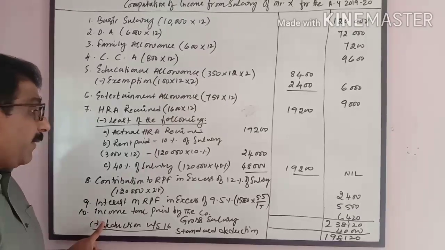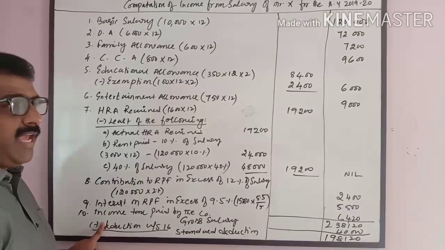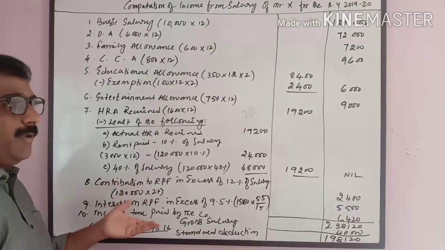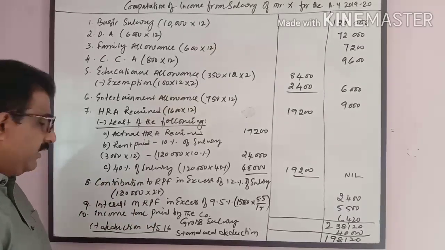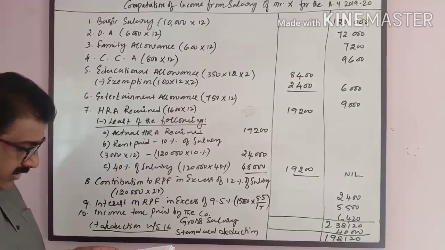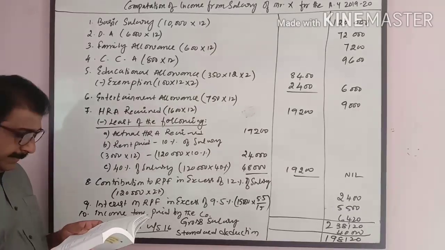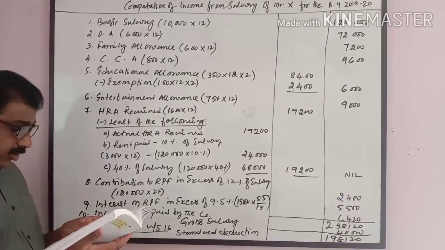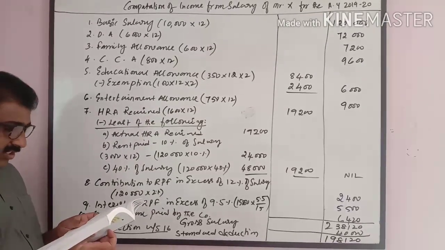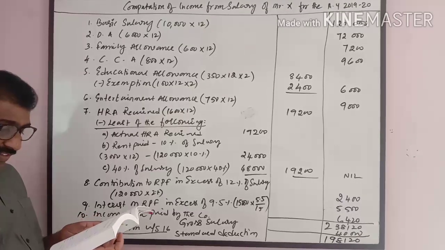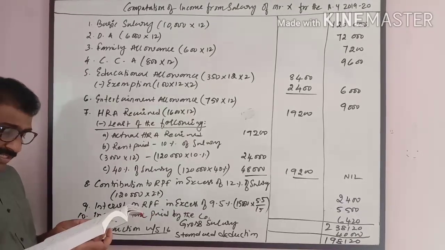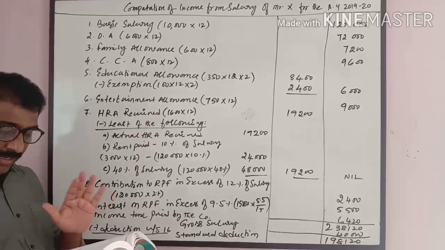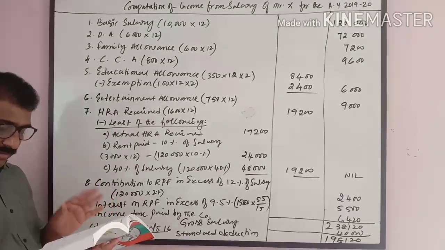Income tax paid by the company. Income tax of the employee paid by the company is fully taxable. And apart from this, the company has given certain allowances and perquisites, that is, telephone facility. Telephone facility is a completely exempted perquisite.